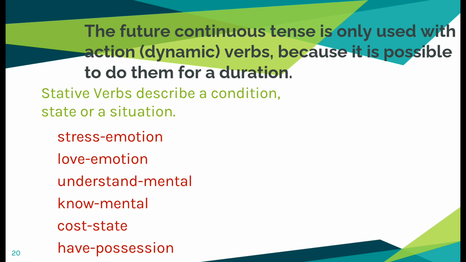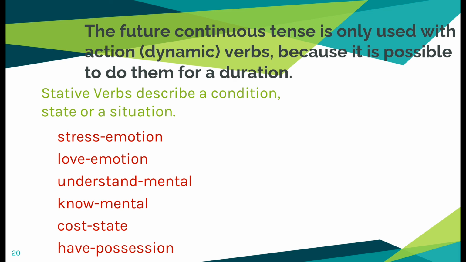The future continuous tense is only used with action or dynamic verbs because it is possible to do them for a duration. Stative verbs describe a condition, a state, or a situation, and therefore we do not use them in continuous tenses. For example, stress. It's an emotion word.